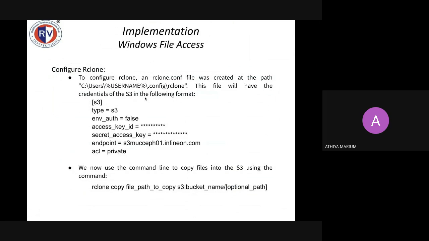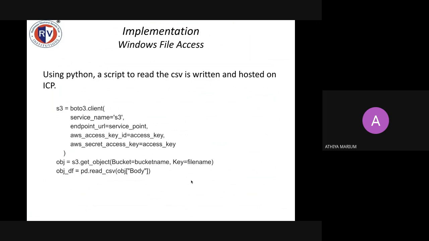Coming to the Windows file access, the first thing we do is configure rclone by creating an rclone.config file at this path with all the access keys and endpoints, and then we copy the files into the S3 bucket using this command. Next, we write a small Python script to read the CSV, and we host this Python script on the ICP.